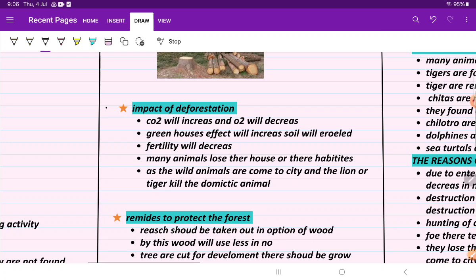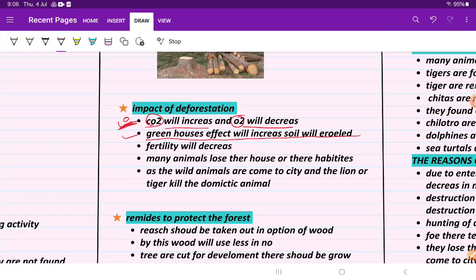Now let's see the impacts of deforestation. What will happen if deforestation takes place? Now first of all, the level of CO2, that means carbon dioxide, will increase in nature, and O2 will be decreased in nature. Greenhouse effect will increase. And soil will start eroding. What is soil erosion?